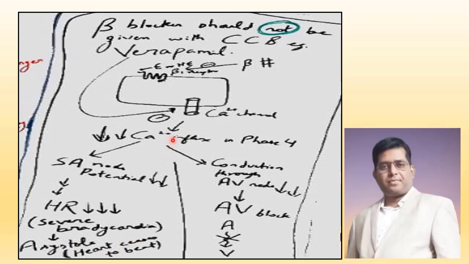This too much decrease in calcium influx in phase 4 will also decrease the conduction through AV node much more. And with this added effect, the conduction through AV node will be decreased so much that it can lead to AV block, that is, impulse from atria will not reach the ventricle. This is the reason why beta blocker should not be given with calcium channel blocker like verapamil.